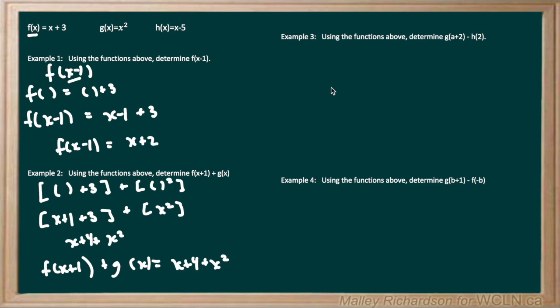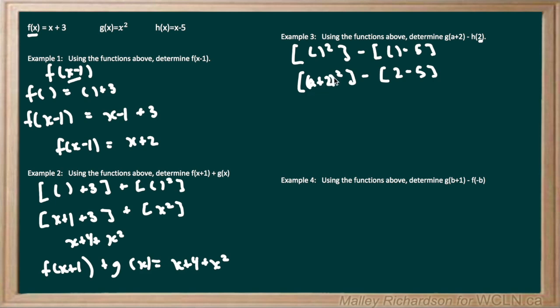Now moving on to example 3, it asks us to use the functions above to determine g of a plus 2 minus h of 2. Again, we're going to have our square brackets of g of x, but wherever we see an x, we're going to leave empty brackets. Then we subtract empty brackets of h of x, so empty brackets minus 5. Now in our first function, we have g of a plus 2, so wherever we see the empty brackets, we replace it with a plus 2. So that's a plus 2 squared minus h of x, but it wants us to replace h of x with h of 2, so wherever we see the empty brackets, we replace it with a 2.